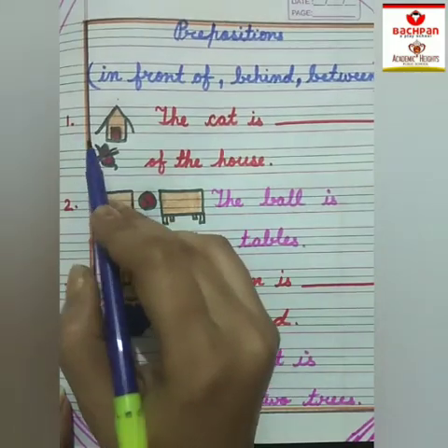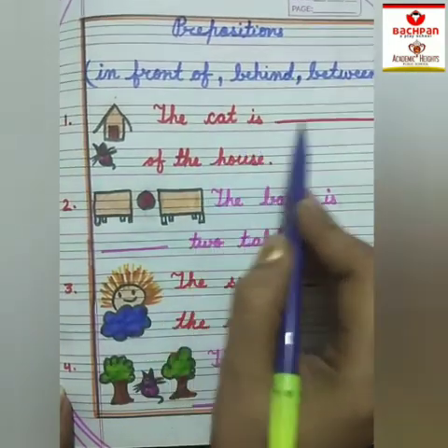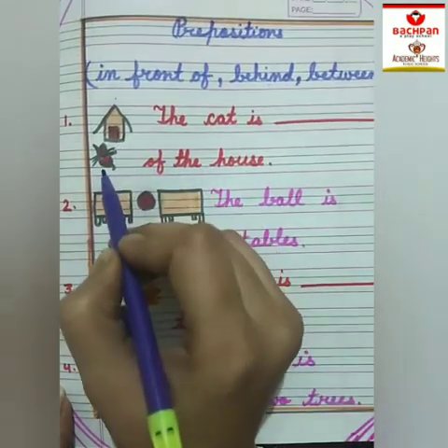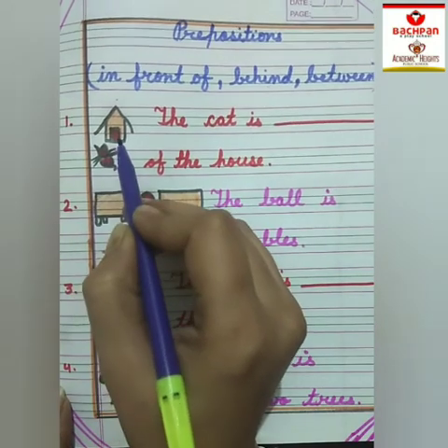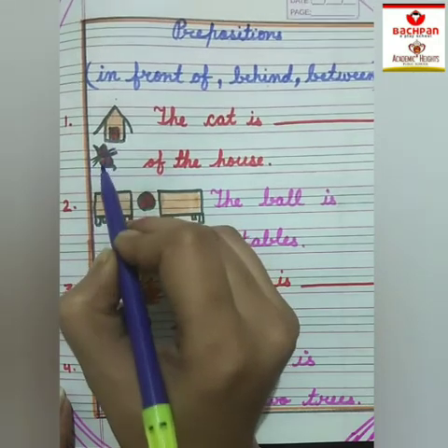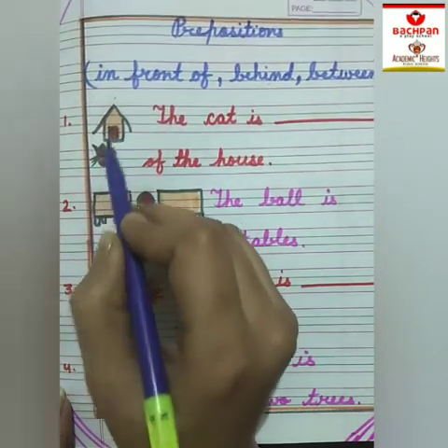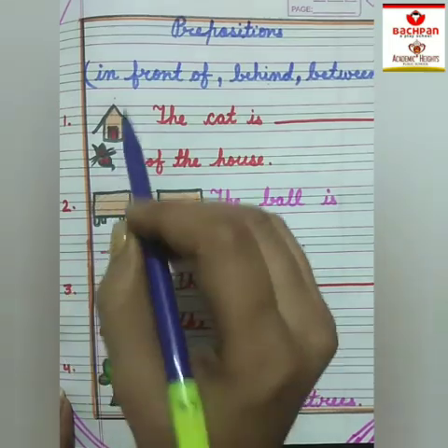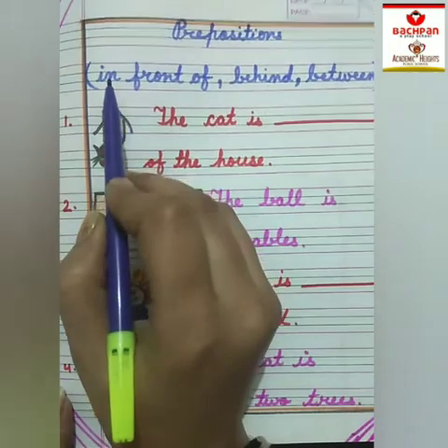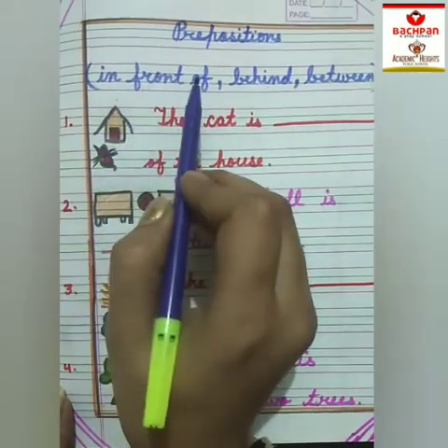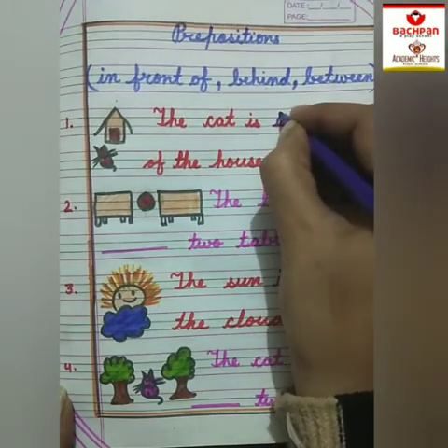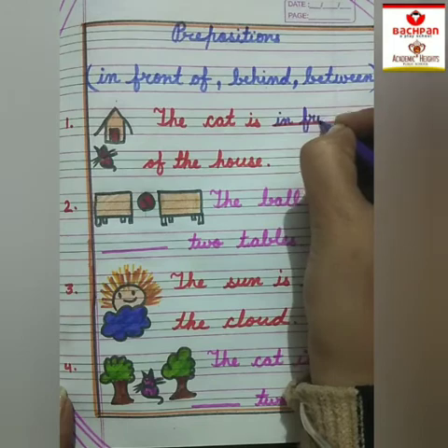The first one is, the cat is dash of the house. Here we have a house and cat. एक cat है, एक house है. And where is the cat? जो cat है वो कहाँ पर बैठी है? House के बिल्कुल सामने बैठी है. जब कोई चीज बिल्कुल सामने होती है तो आप क्या यूज करते हैं? In front of, behind या between? Yes, we use in front of. So let's write in front of.